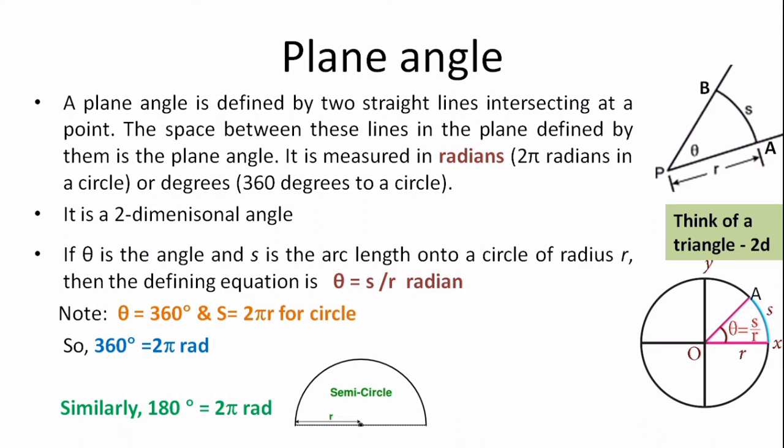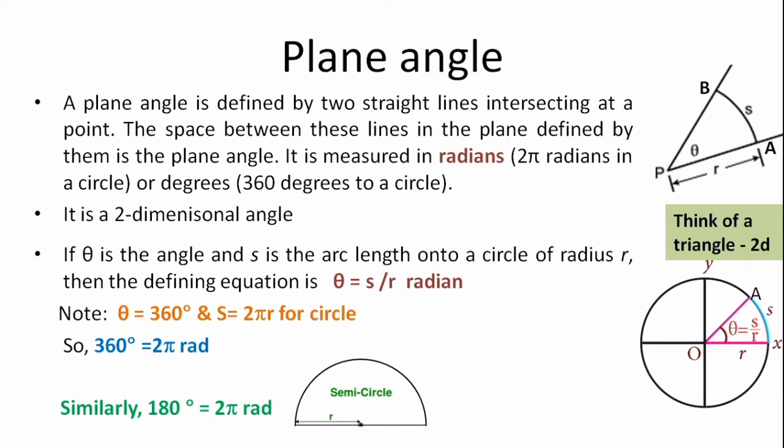It is measured in radians. So plane angle is a two-dimensional angle. Now let us consider a circle which is shown in the bottom right. AO is making an angle theta with OX and having an arc length S. Then we define plane angle theta is equal to arc length divided by radius.